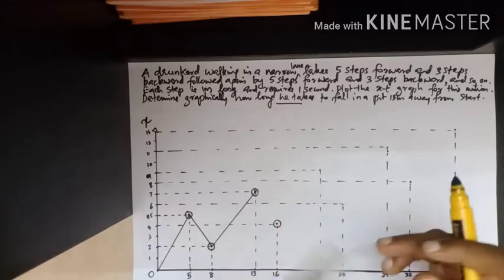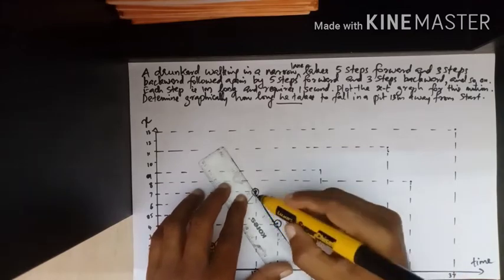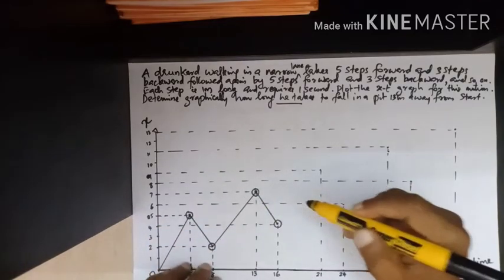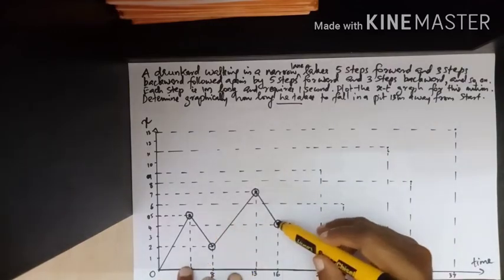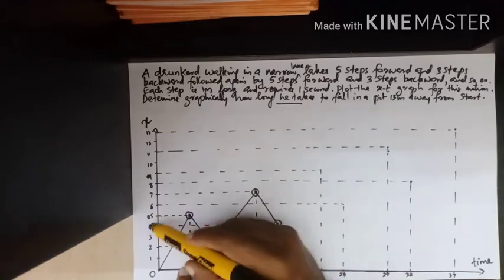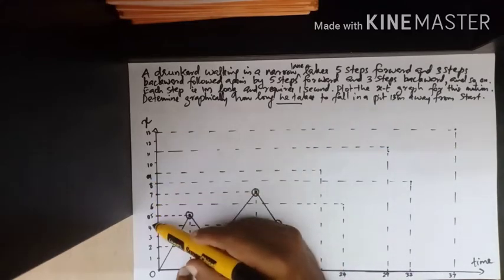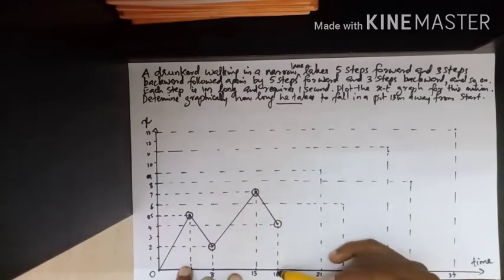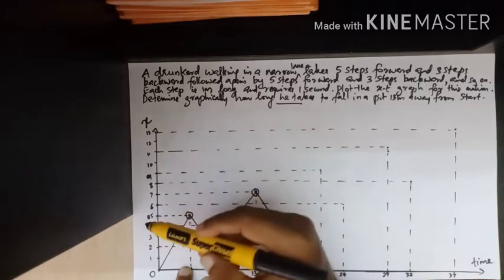Okay. Now he is again moving forward. Again in the next 5 seconds, he walks 5 meters. So in 5 seconds, from 4, he takes 5 steps: 5, 6, 7, 8, 9. In 21 seconds, means from 16 to 5 seconds, from 4 he advances 5 steps forward.